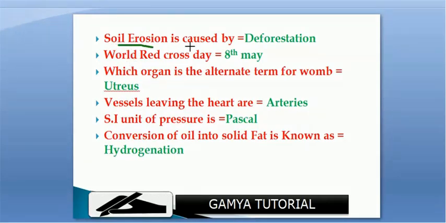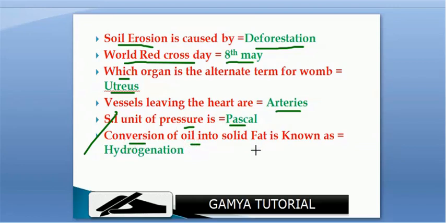Soil erosion is caused by deforestation. World Red Cross Day is 8th May. Which organ is the alternate term for womb? Uterus. Vessels leaving the heart are arteries. SI unit of pressure is Pascal. Conversion of oil into solid fat is known as hydrogenation.